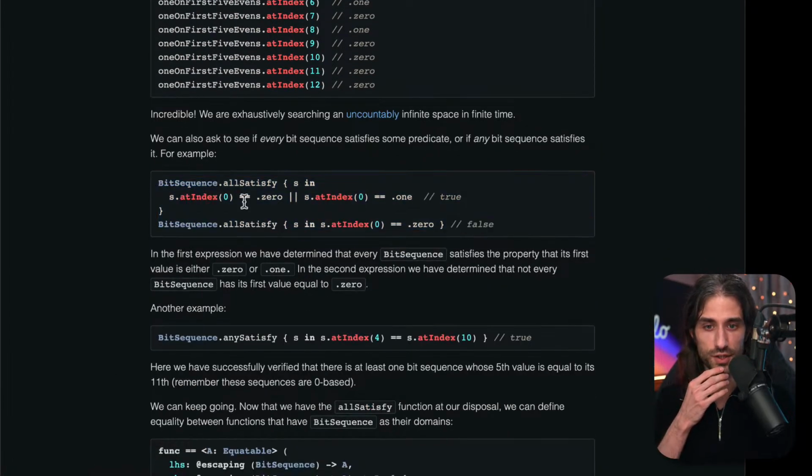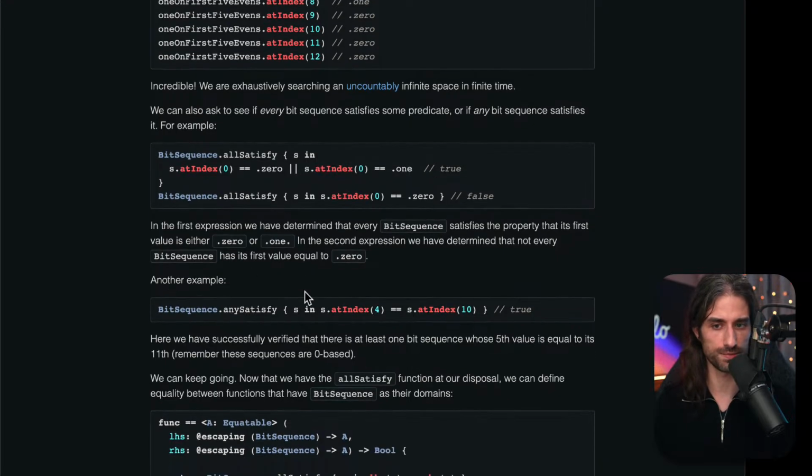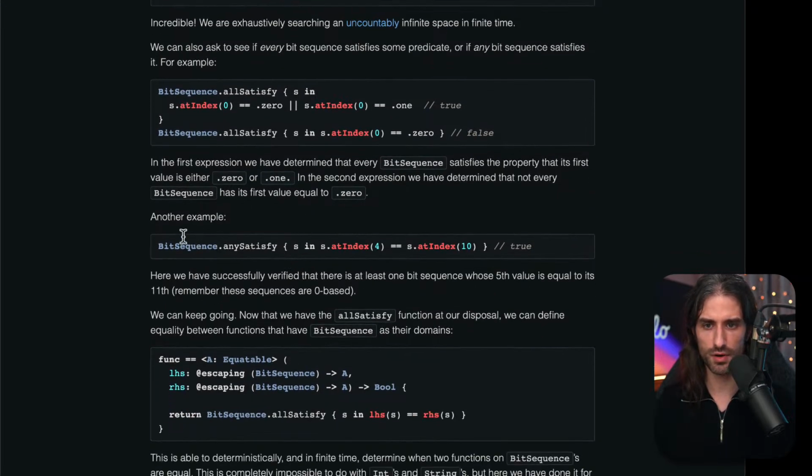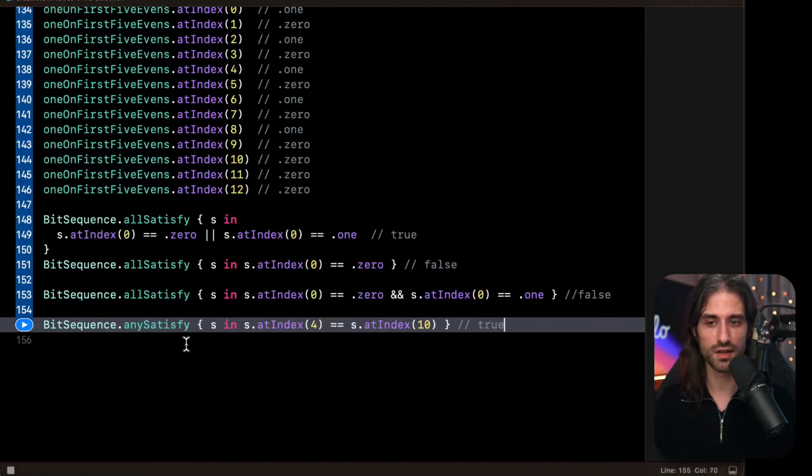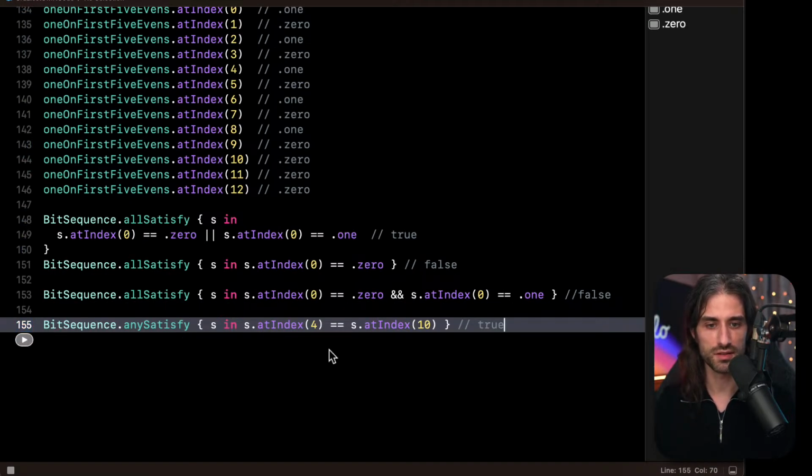So in the first expression, we have determined that every bit sequence satisfies the property that its first value is either 0 or 1. In the second expression, we have determined that not every bit sequence has its first value equal to 0. Another example, trying to find a sequence that has the same value at index 4 as at index 10, and normally there should indeed be such a sequence, so this should return true.